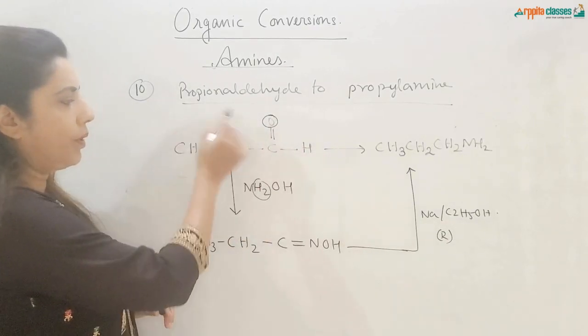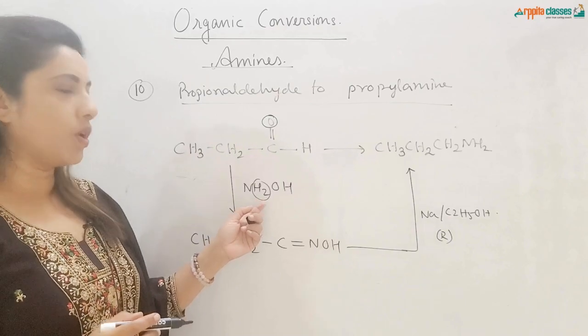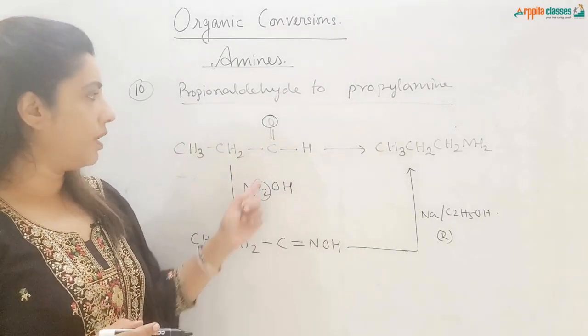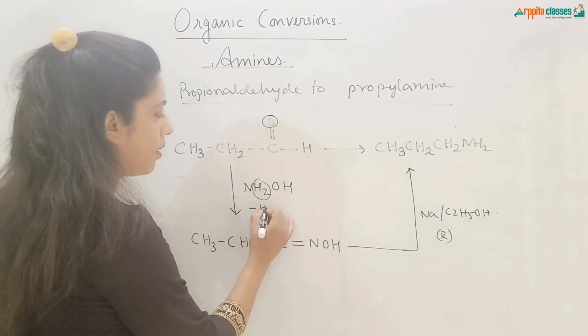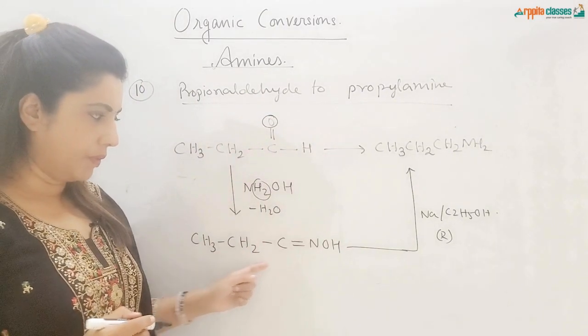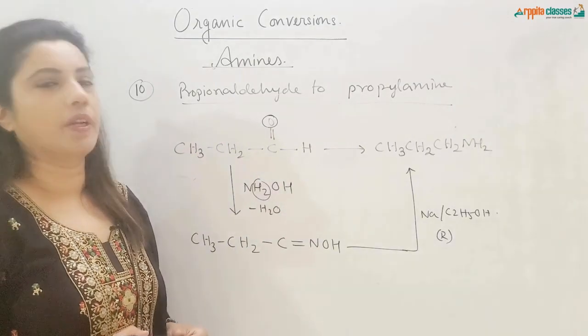So basically propionaldehyde is treated with hydroxylamine. This particular reaction we have done in the aldehyde ketones chapter. So water will come out, 2 hydrogens from here, oxygen from here, and it will give you this, and then after that the reduction of this will give you this.